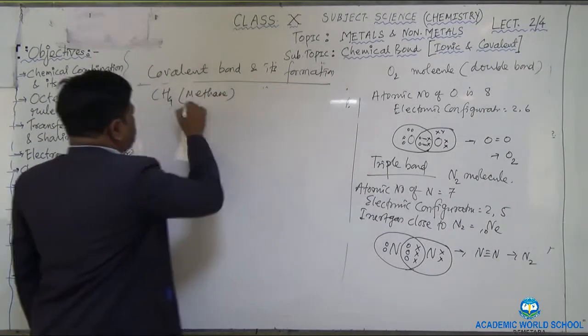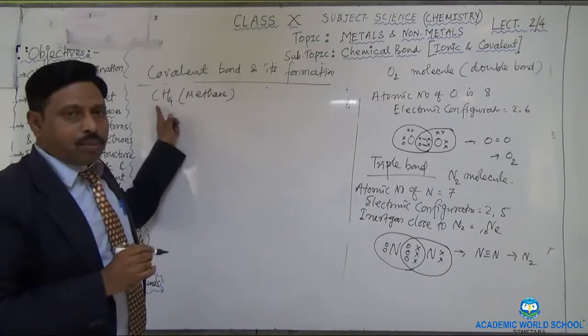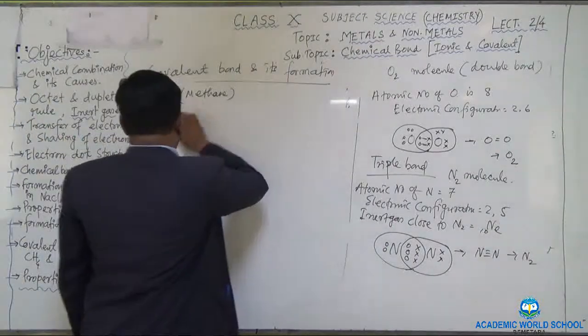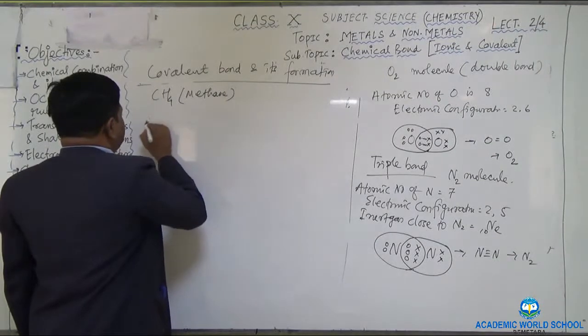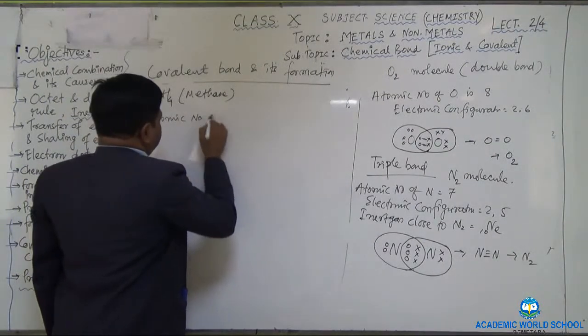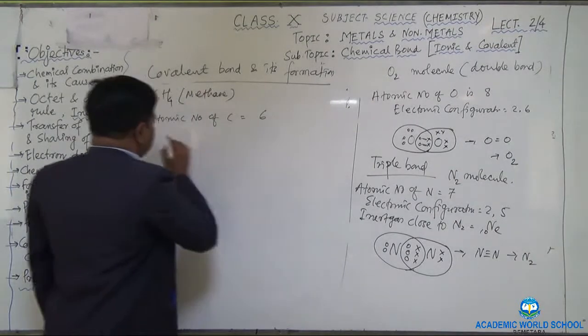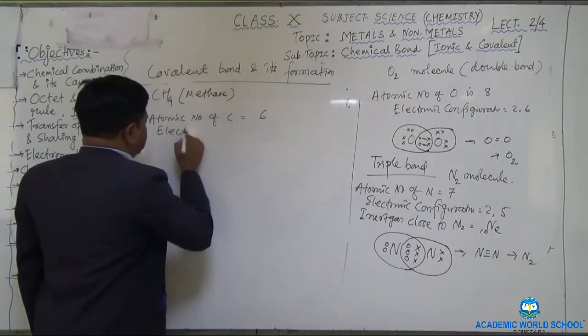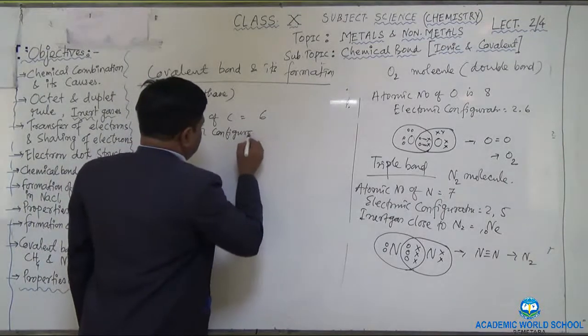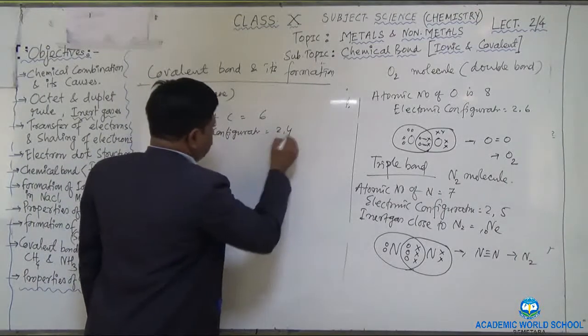Here one carbon atom is combined with 4 hydrogen atoms. So how is the covalent bond forming? You write the atomic number of carbon, which is 6. So the electronic configuration is 2 and 4.